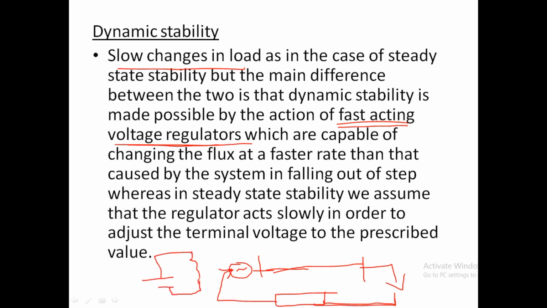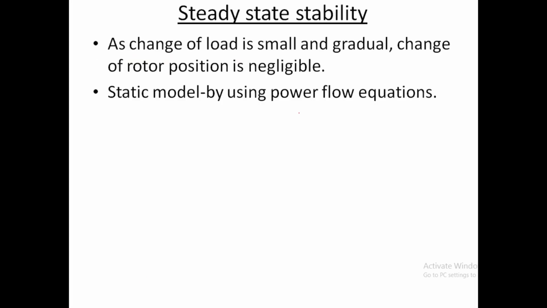With this change, the regulator changes the flux. So this voltage regulator behaves like a feedback. If this system is implemented here, then it will correct the system very fast. So that is the difference.